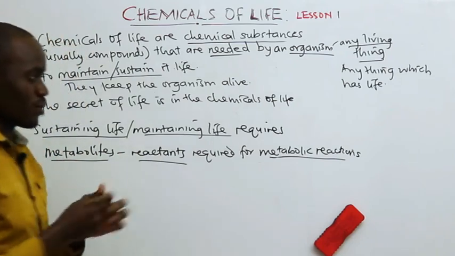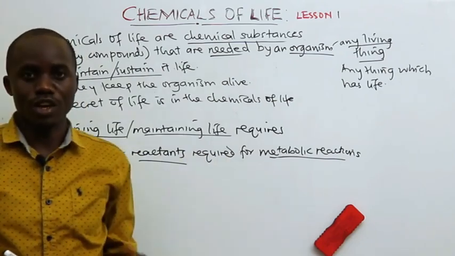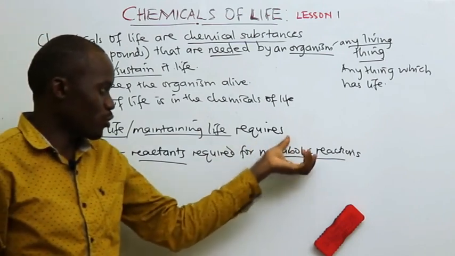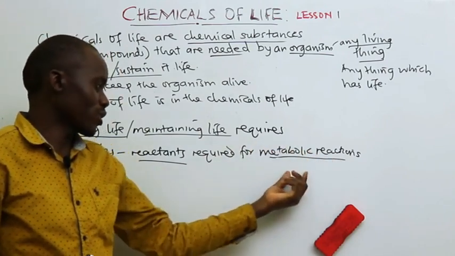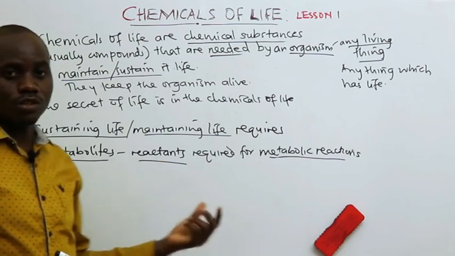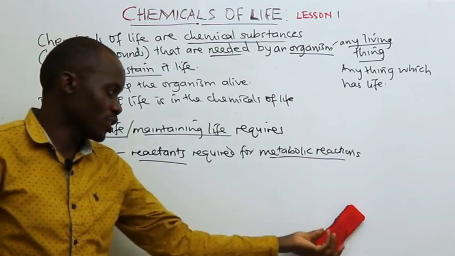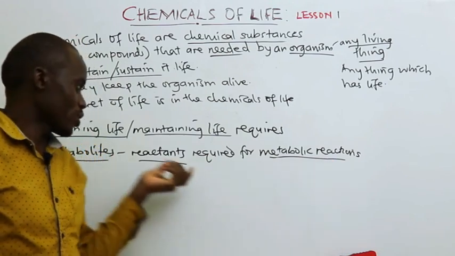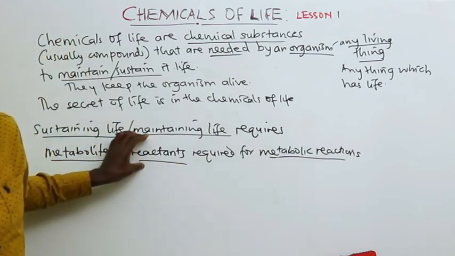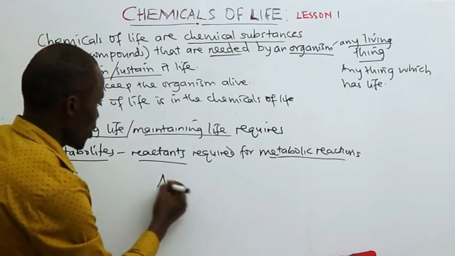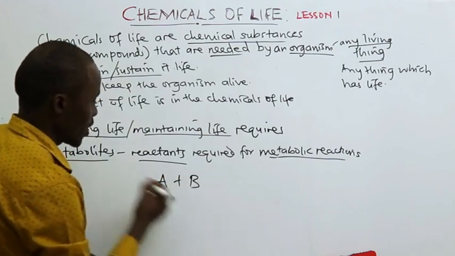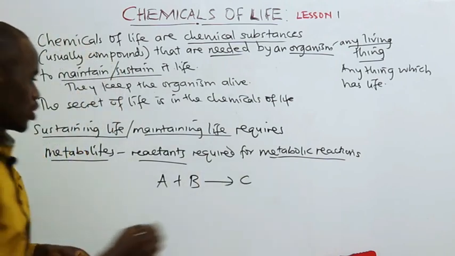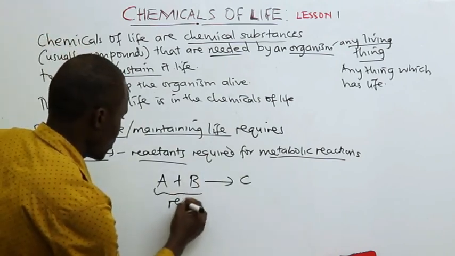Metabolic reactions are chemical reactions that take place in the body of an organism. Metabolic reactions require reactants. Just as you are aware from chemistry, every chemical reaction requires reactants. For example, you can have a reactant A reacting with another reactant B to form a product C.